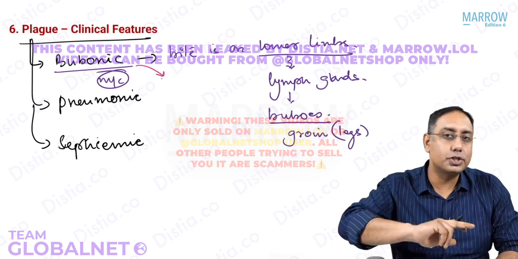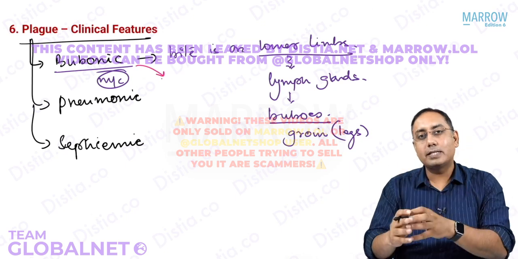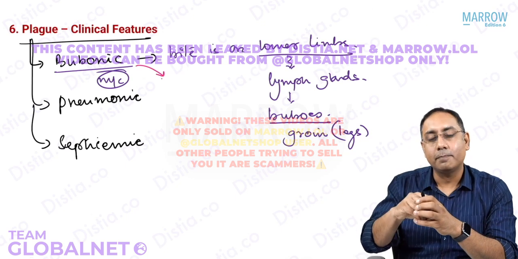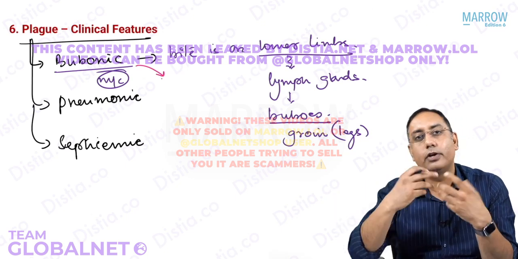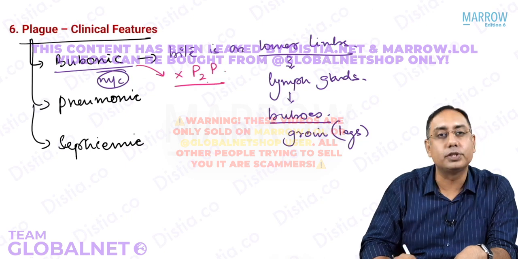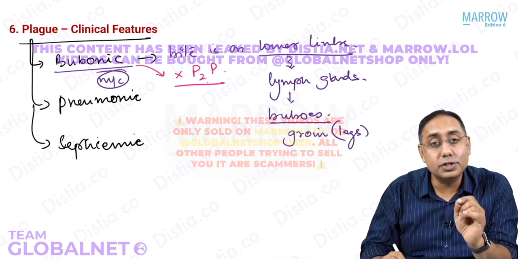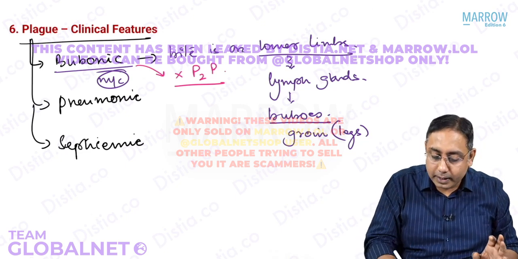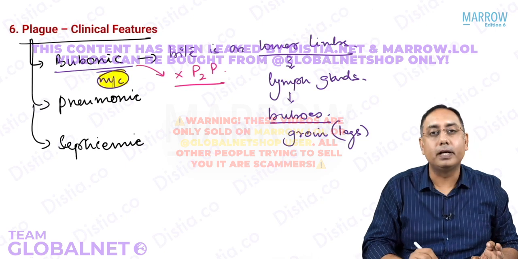Can it spread from person to person? The plague bacilli lives in a very enclosed space in the lymph gland. So this plague bacilli usually cannot be transmitted. Usually there is no person to person transmission. P2P transmission is usually not there in bubonic plague, which is the most common type of plague.